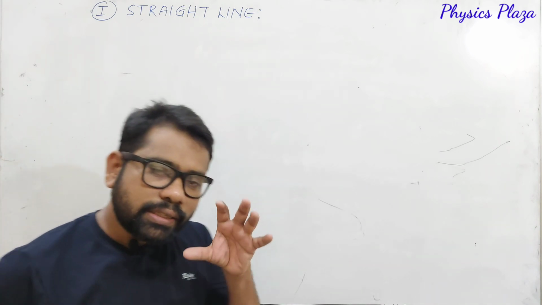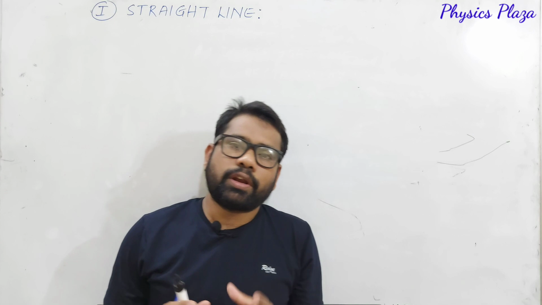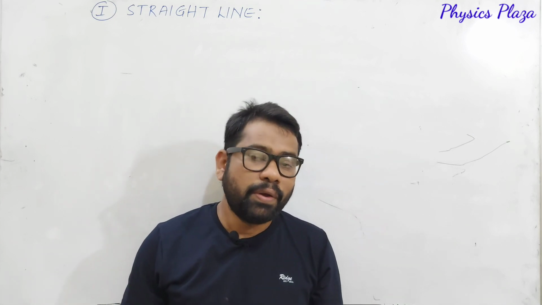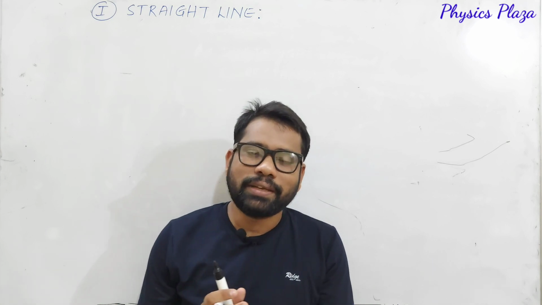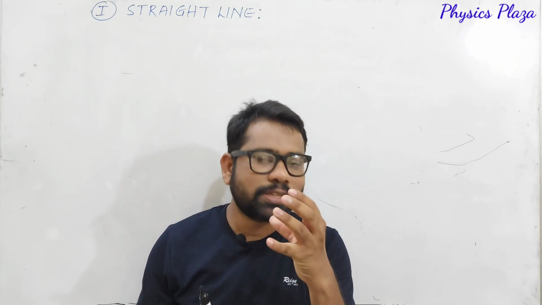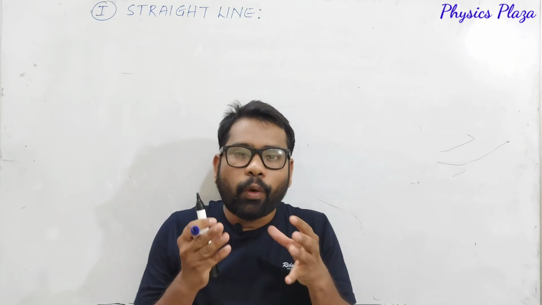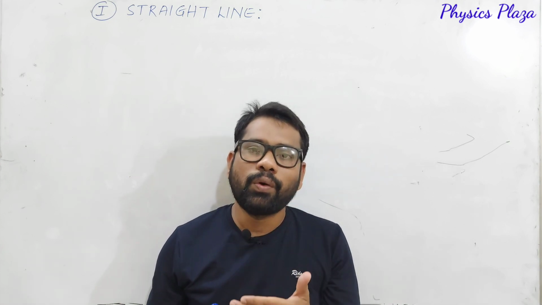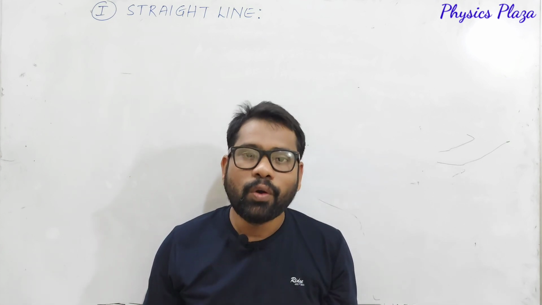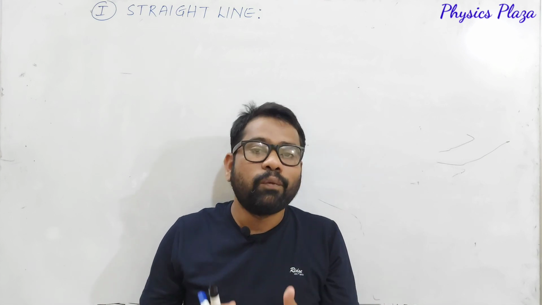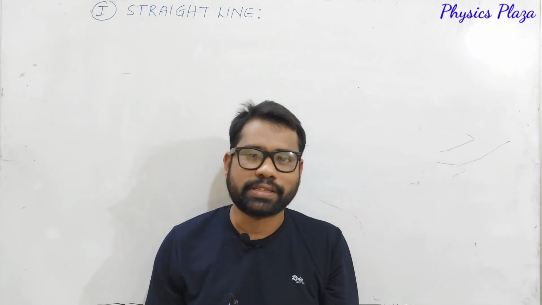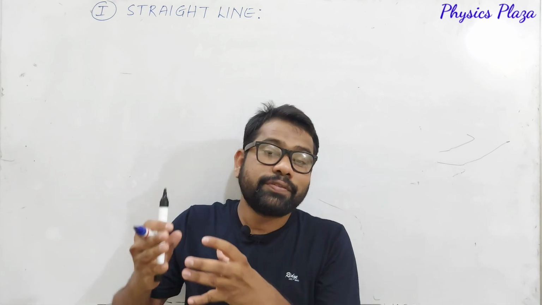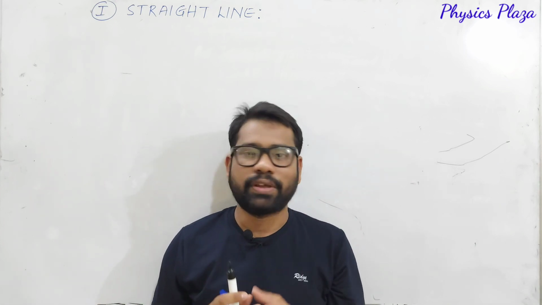Dear children, under this straight line, there are 3 very important things which we are going to discuss. The first one is slope. What is the slope of a straight line? I mean, how can we calculate the slope of a straight line? What if the slope is 0? What if the slope is positive? What if the slope is negative? That is, positive, negative, 0 and infinity we will discuss, meaning how the graphs are going to be for these. That is the first one which we are going to discuss.